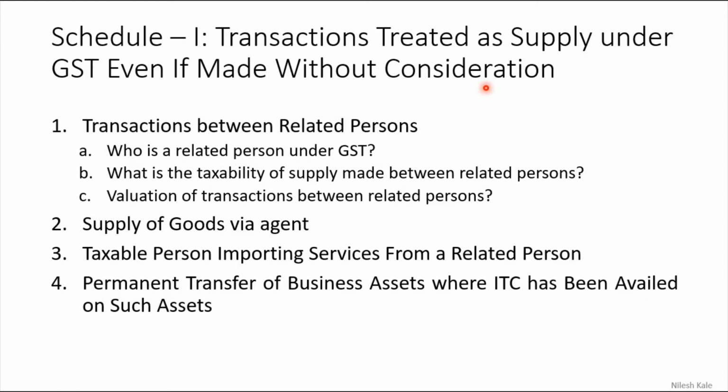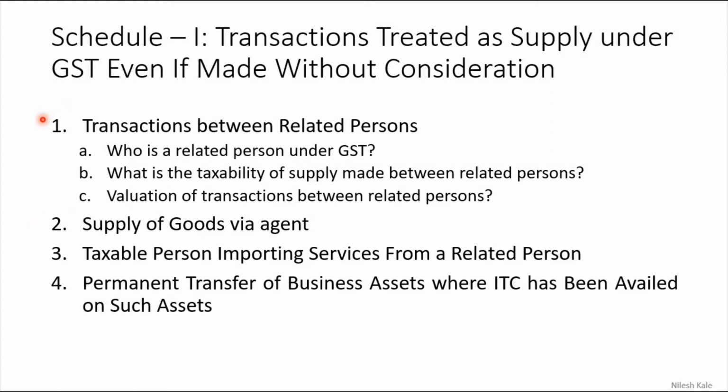Now schedule 1 deals with the transactions treated as supply under GST even if made without consideration. These are the 4 such transactions where, even if the consideration is not taken, we are going to consider that as supply. Number 1, transaction between related persons. Who is a related person under GST? What is the taxability of supply made between related persons? And valuation of transaction between related persons.